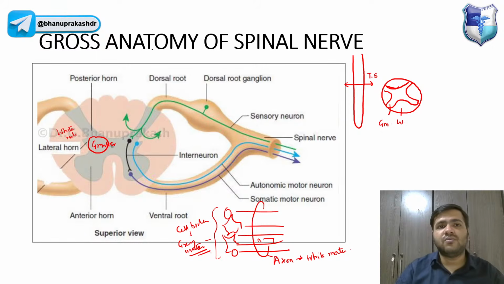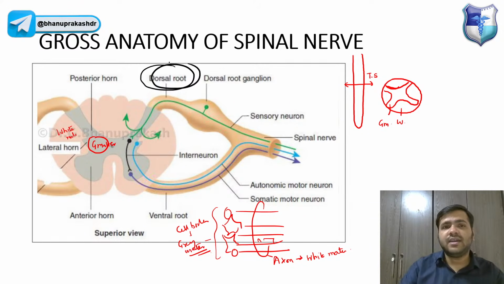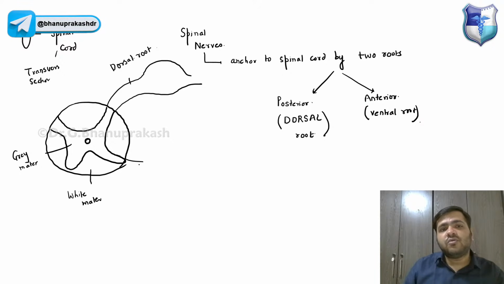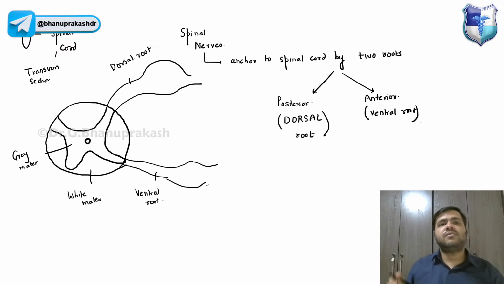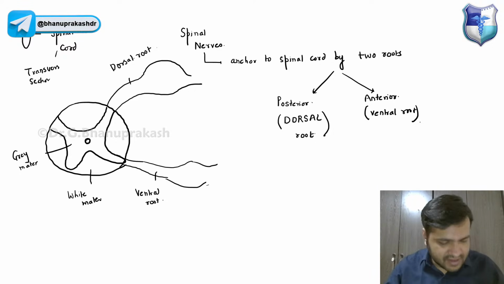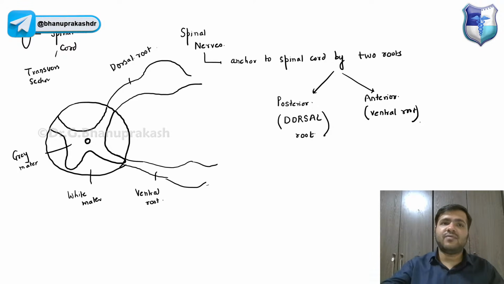And we have one root over here also, this is the ventral root. So the spinal nerves have two roots: the dorsal root and the ventral root.